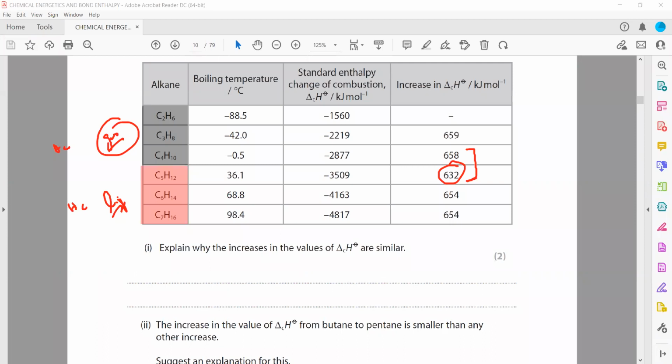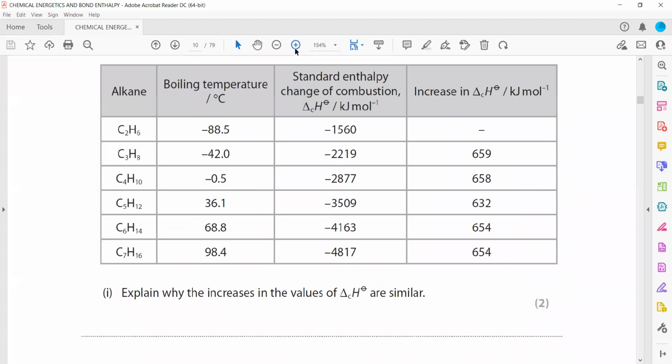Yes, any doubt in this? Question 9 part B. Can you repeat once more, why? For what is part B? Part B, they are asking why for butane, like for the others, the difference is about 259, 258, 254, 254, but this one is 632.